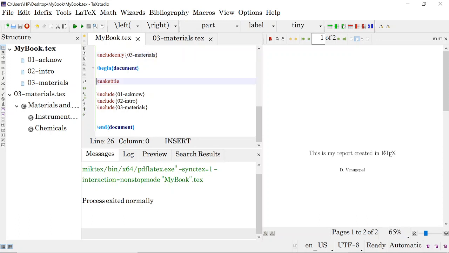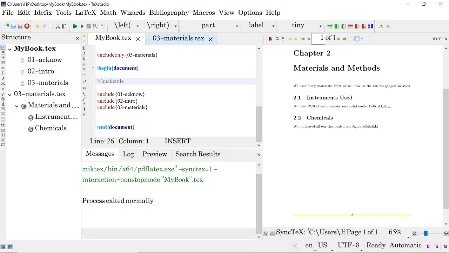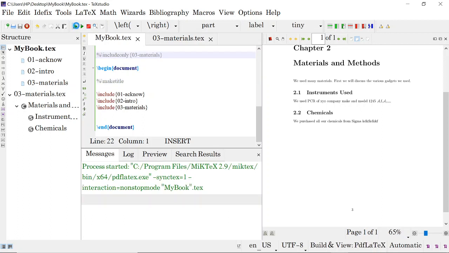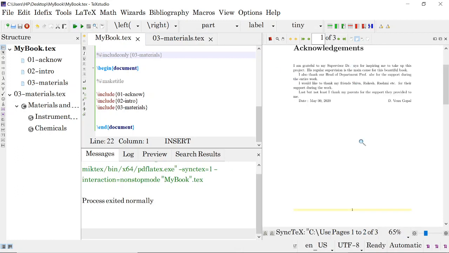If you don't want this, make the title also, put a percentage mark here and do everything like this. Okay, now only chapter 2 compiles. Suppose you want to compile the entire document, just put a percentage symbol here and your entire document will be prepared like this.